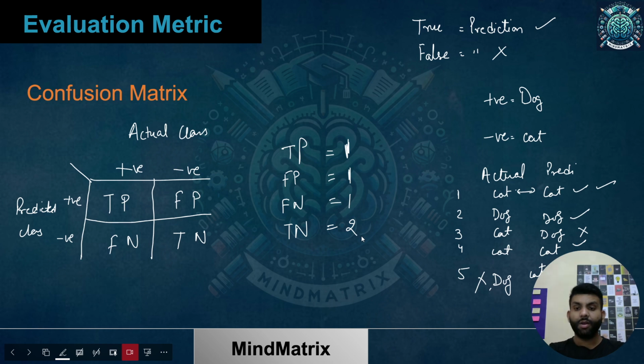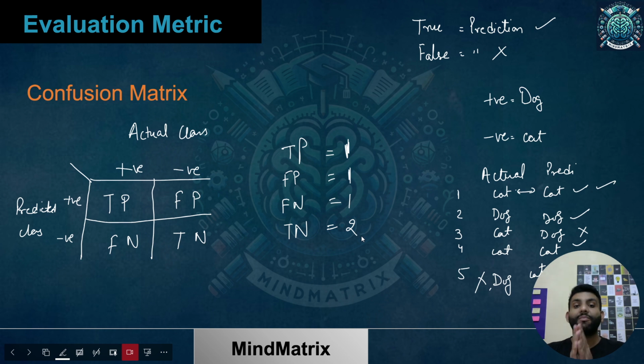Okay. Now why do we need it? If you remember, accuracy was telling me the performance of my model, or learning algorithm, altogether for all the classes. But what if I would like to know with respect to each category? Then the confusion matrix comes to the rescue, which tells me with respect to each class what exactly is my performance. Okay.